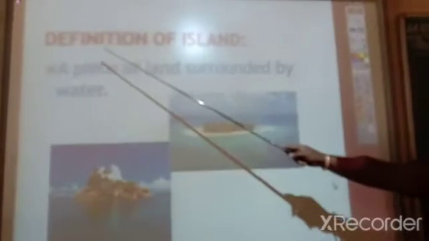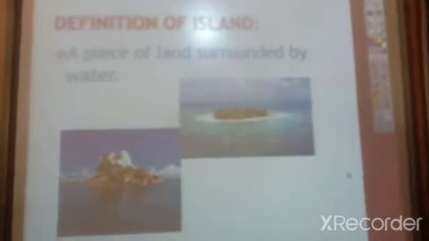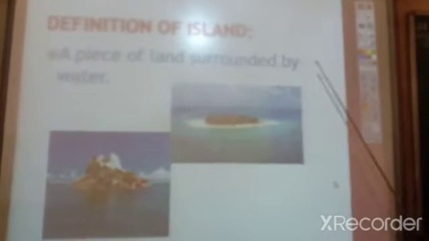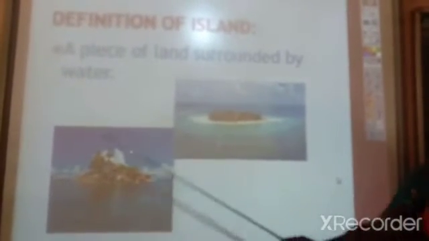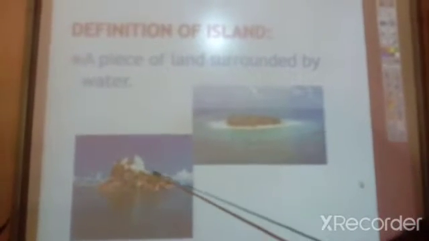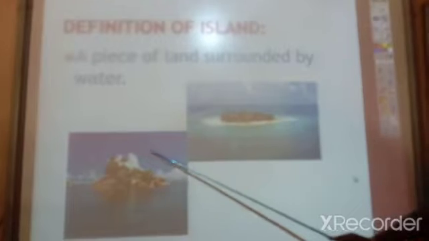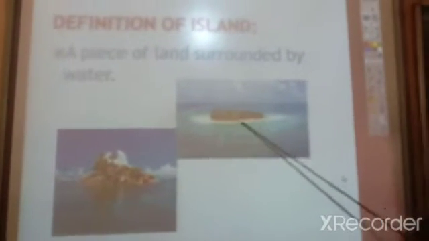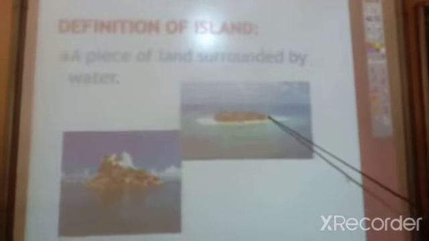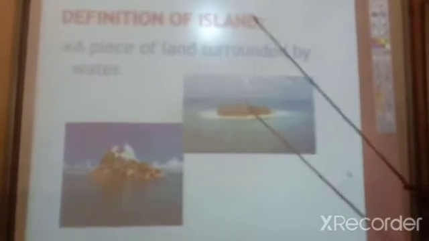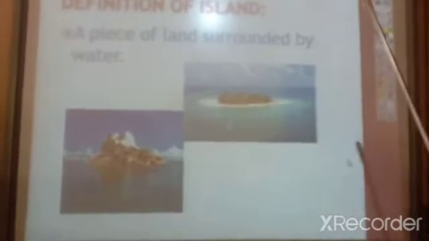Definition of island. What is an island? A piece of land surrounded by water. Look at the image. This is the land, a small land, a piece of land surrounded by water on four sides. Such a landform is called an island. தீவு.